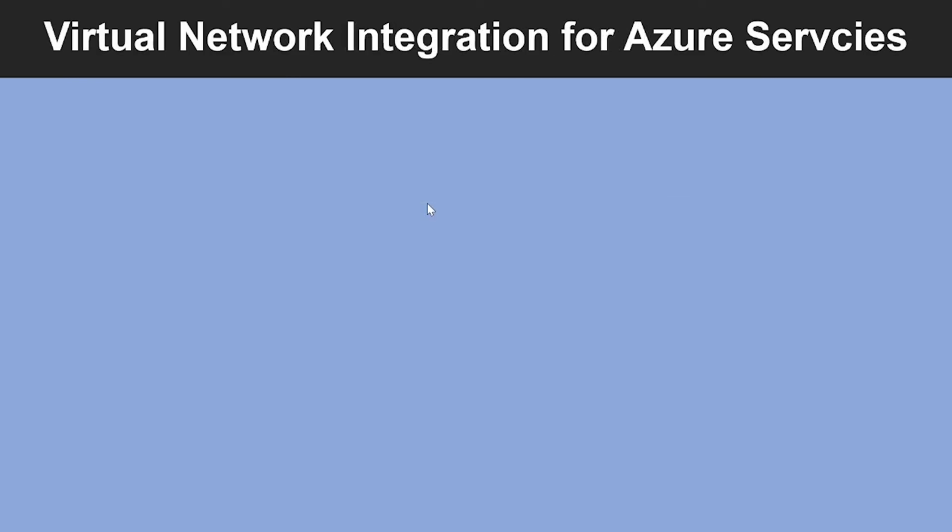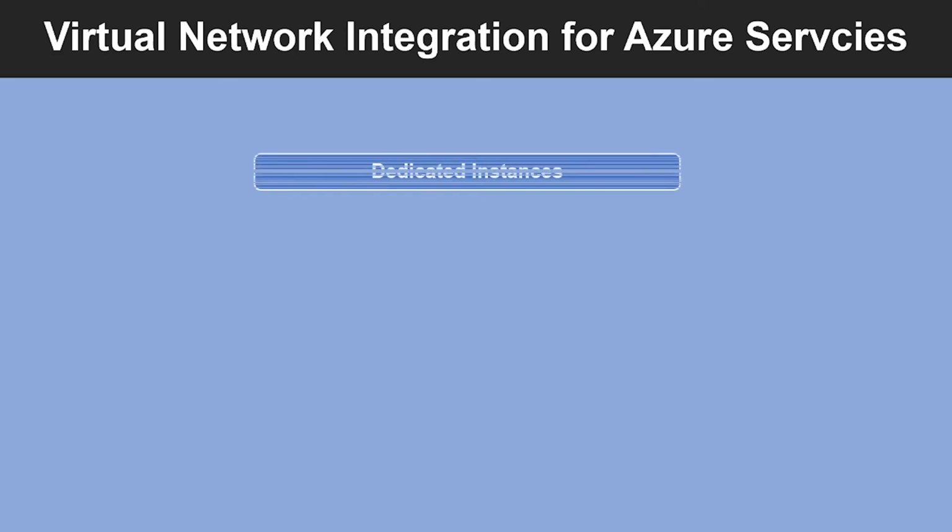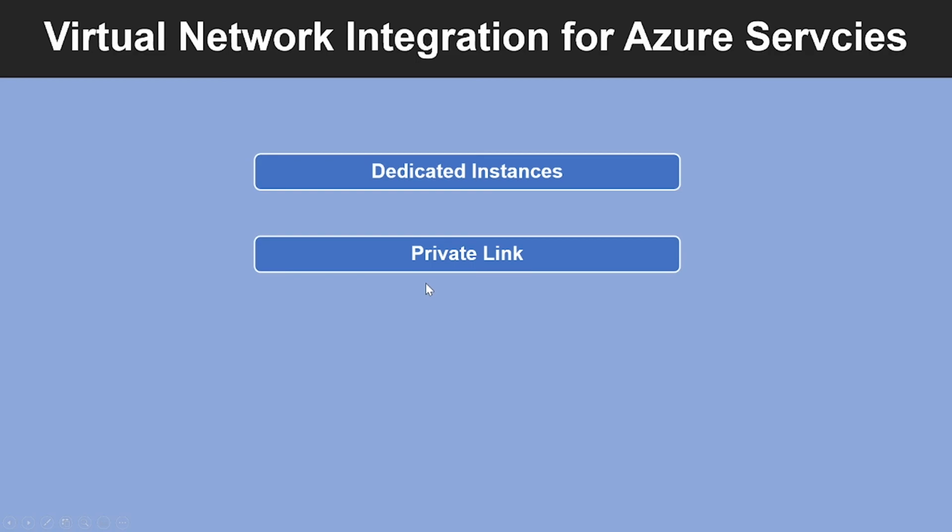Now let's learn about integrating Azure services with your virtual network. Integrating Azure services to your Azure virtual network enables private access to your service from virtual machines or compute resources in the virtual network. The first integration is deploying dedicated instances of the service into a virtual network. The services can then be privately accessed within the virtual network and from an on-premises network. The second method is using a private link to access privately a specified instance of a service from your virtual network and from on-premises networks.